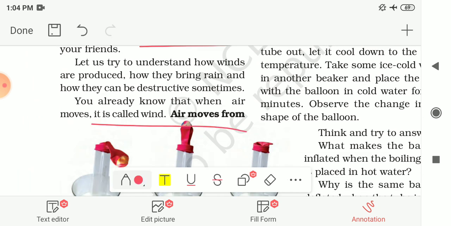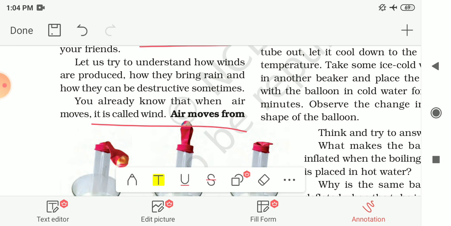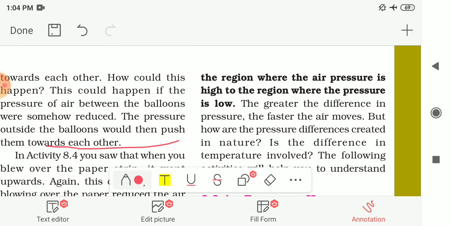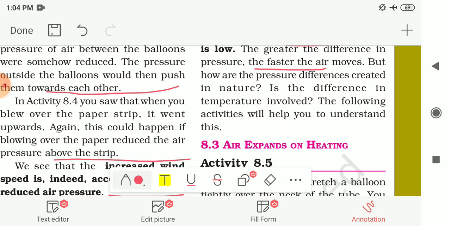Now let us try to understand how the winds are produced, how they bring rain, and how they can be destructive sometimes. You already know that when air moves, it is called wind. And air moves from the region where the air pressure is high to the region where the air pressure is low. Where the air pressure is low, the high pressure air is trying to occupy the space of this low pressure air. So the wind moves from the high pressure region to the low pressure region. And the greater the difference in pressure, the faster the air moves. If the difference is higher, then the air moves faster.